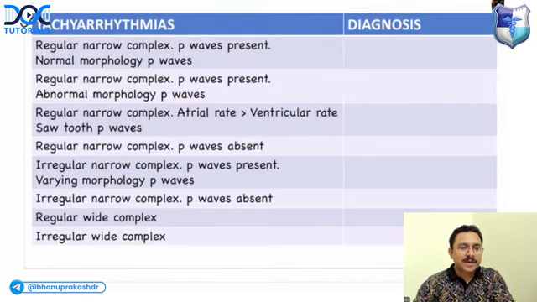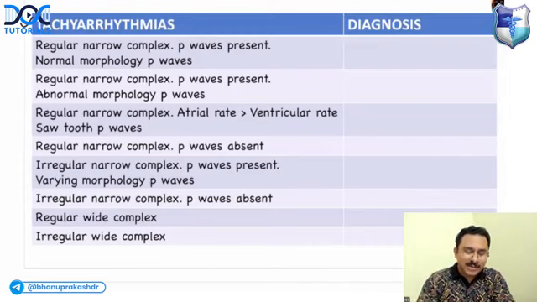First, tell me, if you get a regular narrow complex tachyarrhythmia where the P waves are present and the P waves are normal in morphology, what is the diagnosis? What are the regular narrow complex tachyarrhythmias? Sinus tachycardia, paroxysmal supraventricular tachycardia, focal atrial tachycardia, and atrial flutter. So what is the diagnosis? Very good, you're all answering well. It is sinus tachycardia.